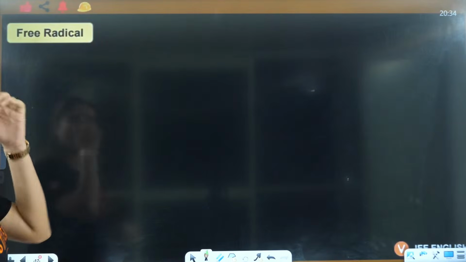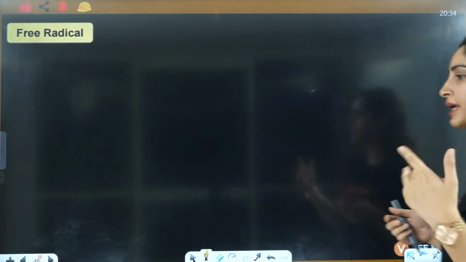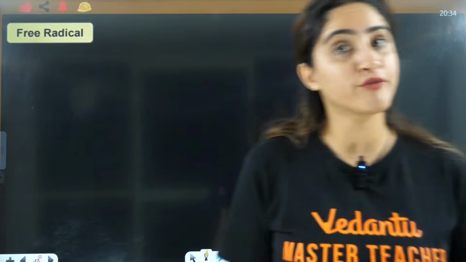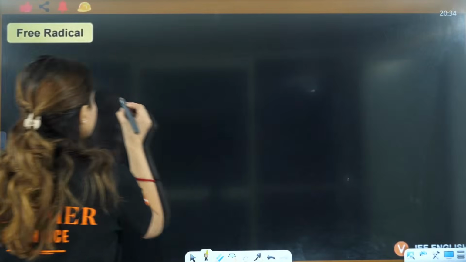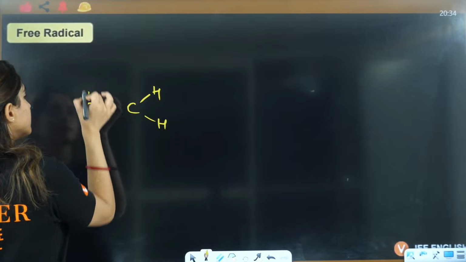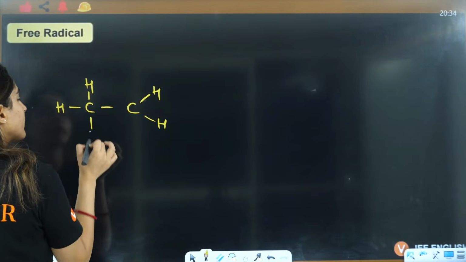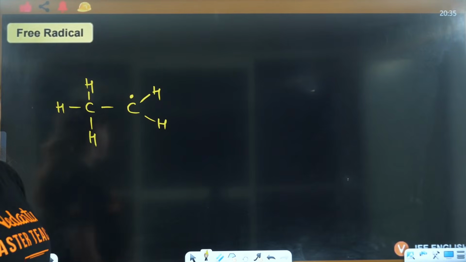Okay, now next, let's talk about free radical, right? What is a free radical? Everybody in the chat box, what do you mean by a free radical? A free radical is, here you have C, this is H, this is H. In place of a carbocation, you should have one free radical here. That means it has only one electron.